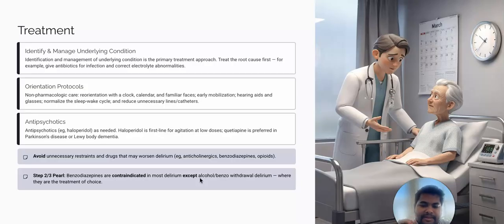So when there is a delirium case, if you have to pick a drug, give haloperidol or quetiapine. But if the delirium is because of alcohol withdrawal syndrome or benzodiazepine withdrawal syndrome, then we go with benzodiazepines. Okay, this is very important from an examination point of view.